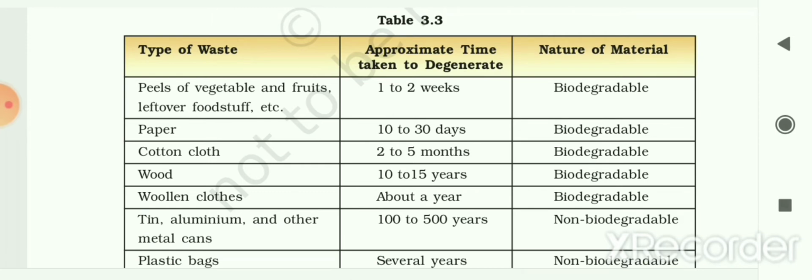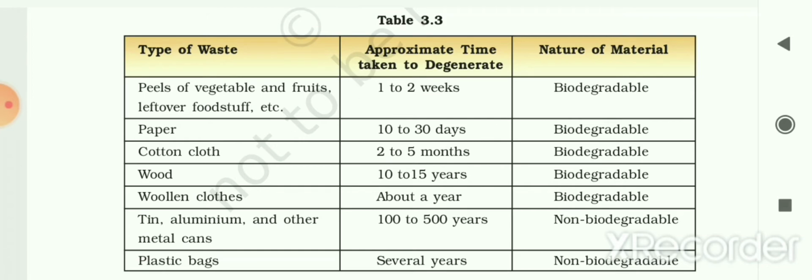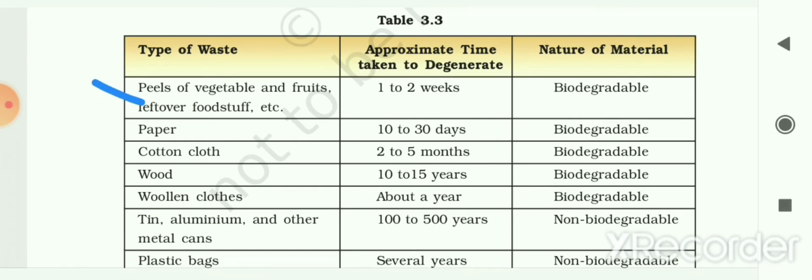The first one is peels, or skin of vegetables and fruits, and leftover foodstuffs like seeds, etc. The time taken by this waste to decompose is 1 to 2 weeks, and the kind of material is biodegradable.